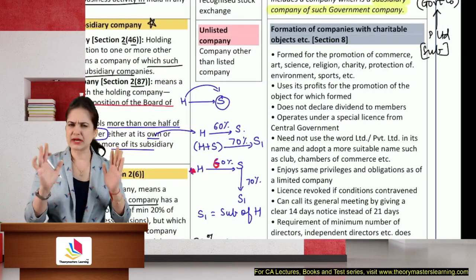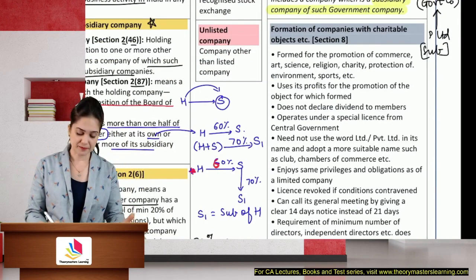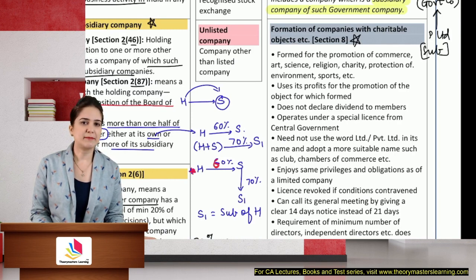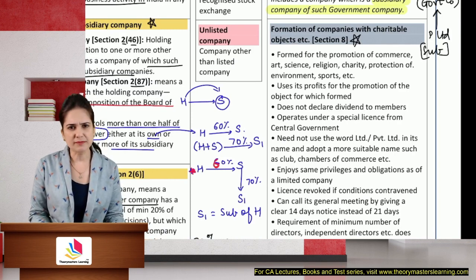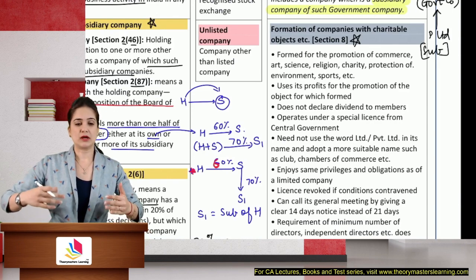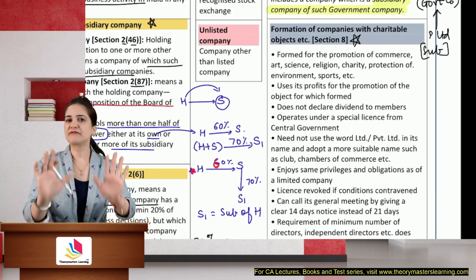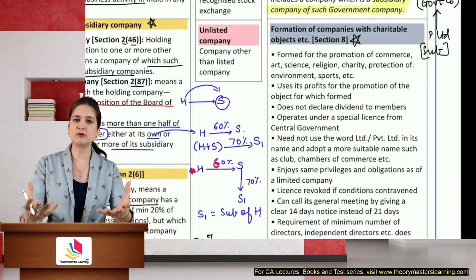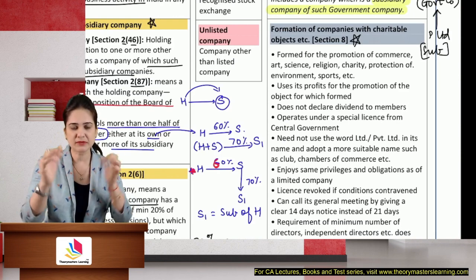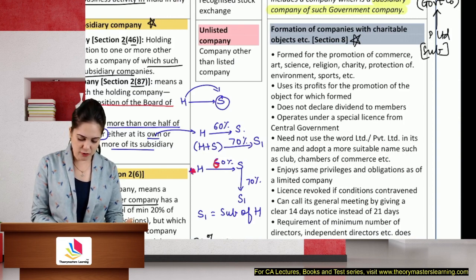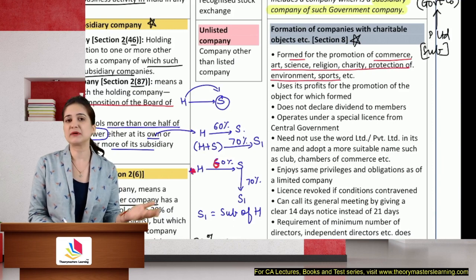Then most important, I think, OPC and Section 8 company, super important. Very, very important for the exam, formation of a company with charitable objects, Section 8. It is a company whose aim is not to earn profit. So does it mean that they don't earn profit? No, they do, but they don't aim to earn profit. The transactions which they do are not with the intention of earning profit. Whatever profit they earn, if they earn, will not be distributed in the form of dividend to members, but will be used for the company itself. These companies are formed for promotion of commerce, art, science, culture, education, religion, protection of environment, sports, etc.